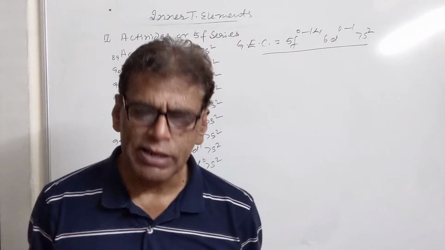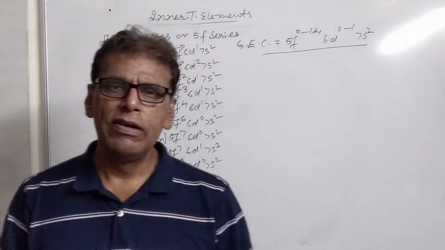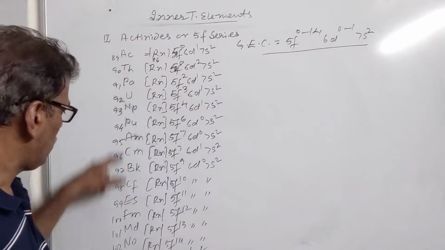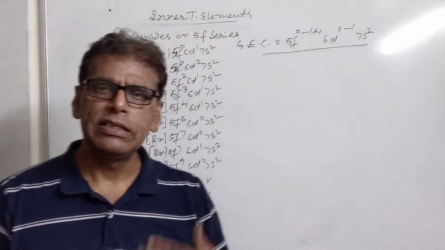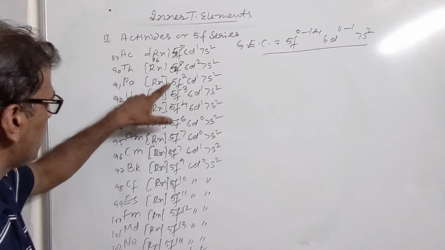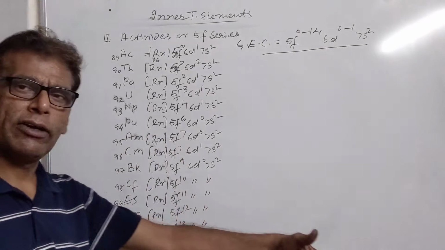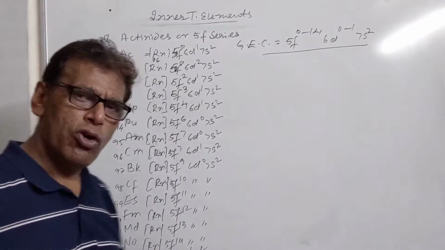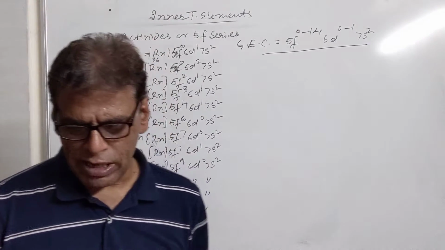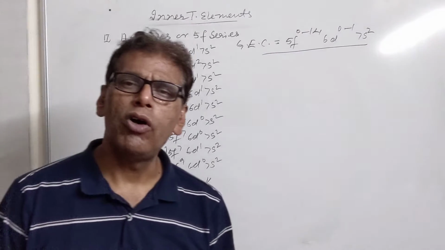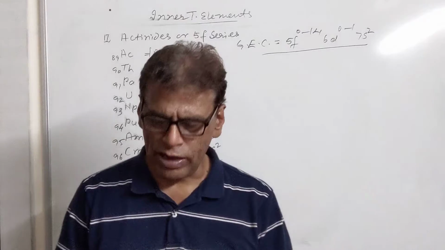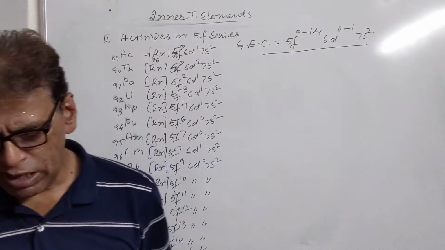Just like lanthanoid contraction, we have actinoid contraction. The definition of this is that the elements which follow actinium, all these elements, their sizes decrease. It is mainly because of the poor shielding effect of the 5f subshell, which does not shield the outer electron from the hold of the nucleus. So the outer electrons are pulled nearer to the nucleus and the size of these elements decreases. So the cause of this actinoid contraction is the poor shielding effect of the 5f subshell, and the consequences are the